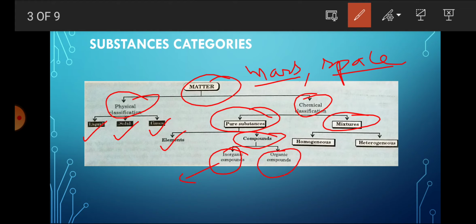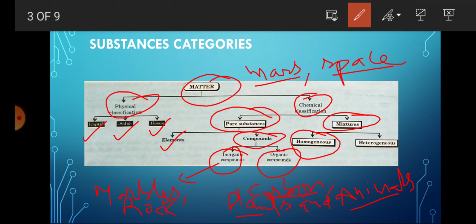Inorganic compounds are like marbles, rocks and minerals. But organic compounds have carbon. They are products of plants and animals, the things we obtain from plants and animals, and they have carbon. So these are our organic compounds.